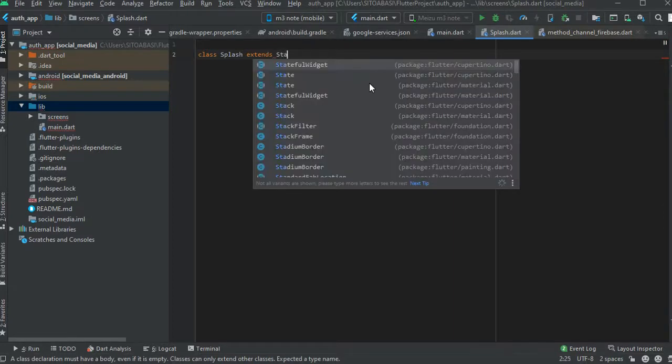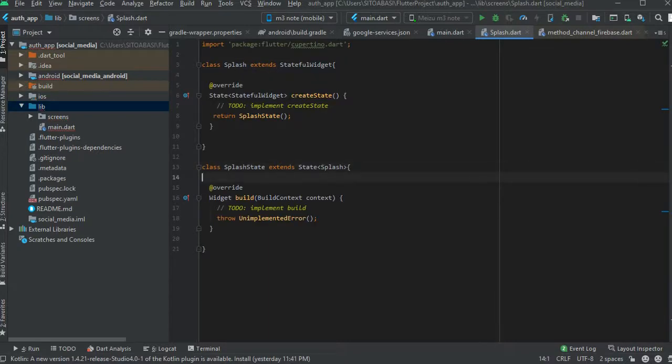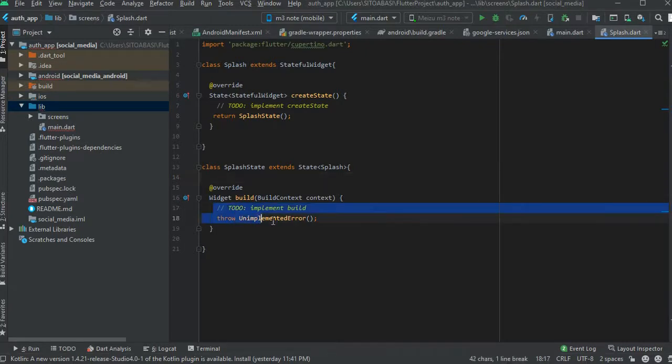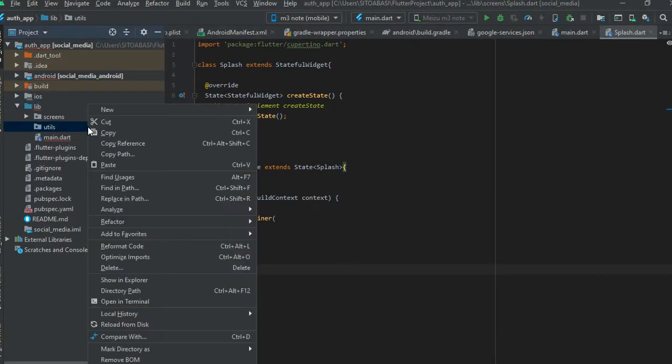So first of all, we create a class, and we call this class splash screen. Okay, so this is the splash screen right here. So the splash screen extends the stateful widget, then it will override the create state method, and you see it now has another class, the splash state, which extends the state, and it overrides the build method. So you see, this is how we create a splash screen, the basic, we're just starting up. So the create state here returns the splash state. So in the build method now, you can design your splash screen for the user to see. I'm going to return a widget here. Alright, so this widget we're going to return is going to be a container.